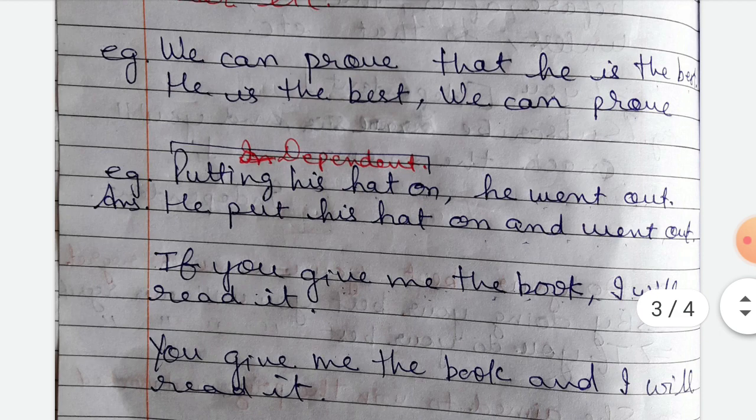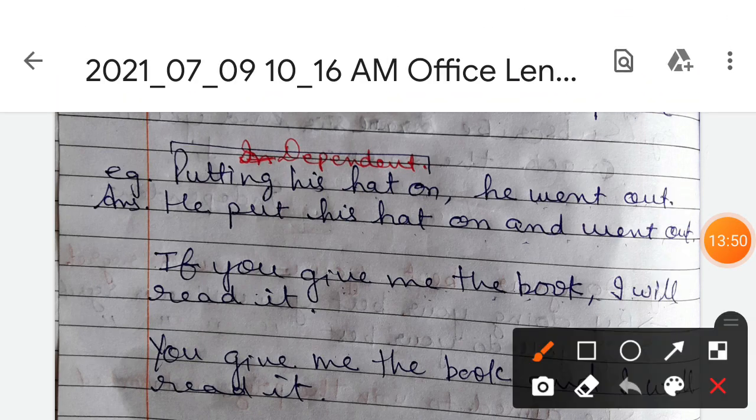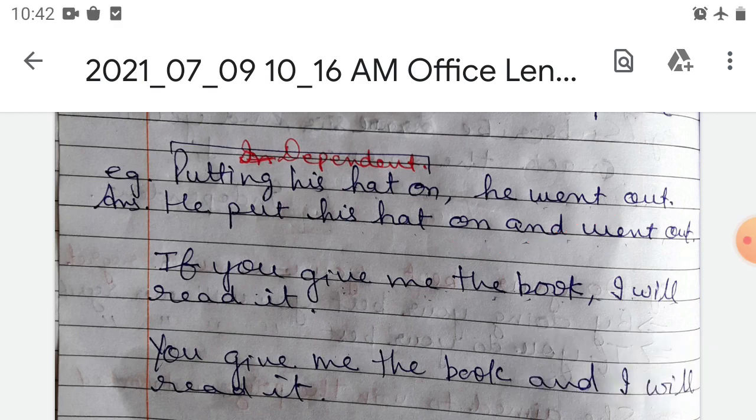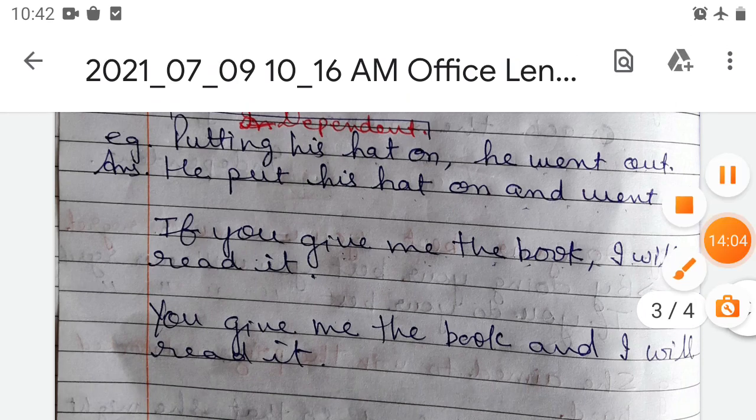Okay, putting his hat on, he went out. Putting his hat on, he went out. So how will we change it? He put his hat on and went out. This is how we change. Okay, or if you give me the book, I will read it. You give me the book and I will read it. It is a compound sentence. We have changed it. Okay.